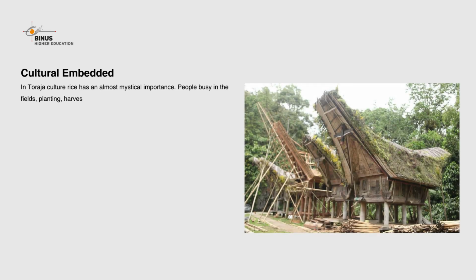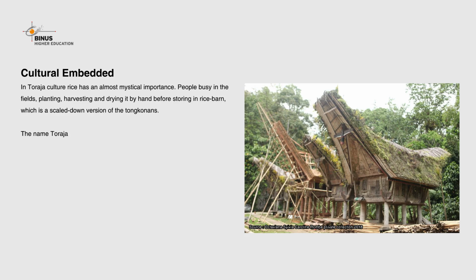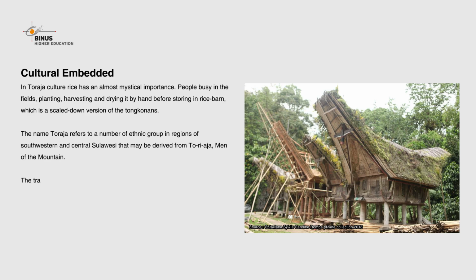In Toraja culture, rice has an almost mystical importance. People are busy in the fields, planting, harvesting, and drying it by hand before storing in the rice barn, which is a scaled-down version of the tongkonans. The name Toraja refers to a number of ethnic groups in regions of southwestern and central Sulawesi that may be derived from Toriaja, man of the mountain.